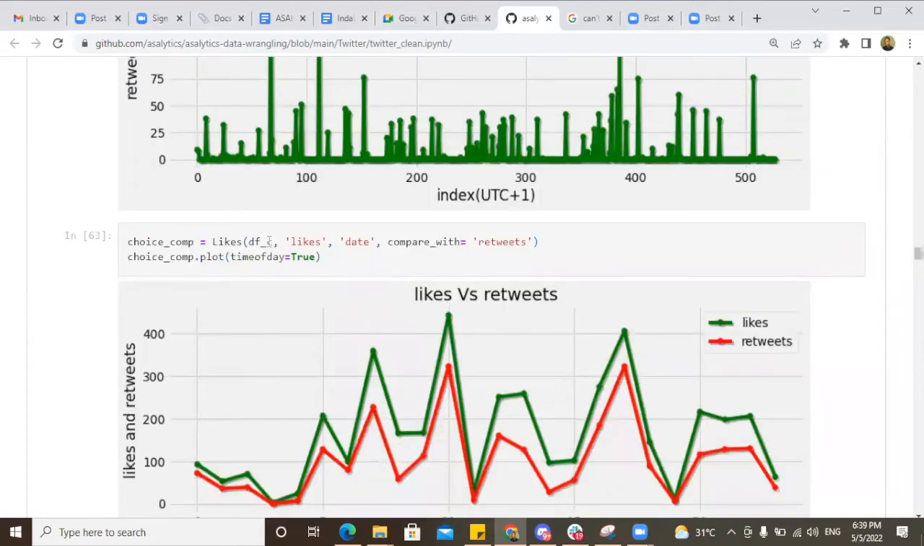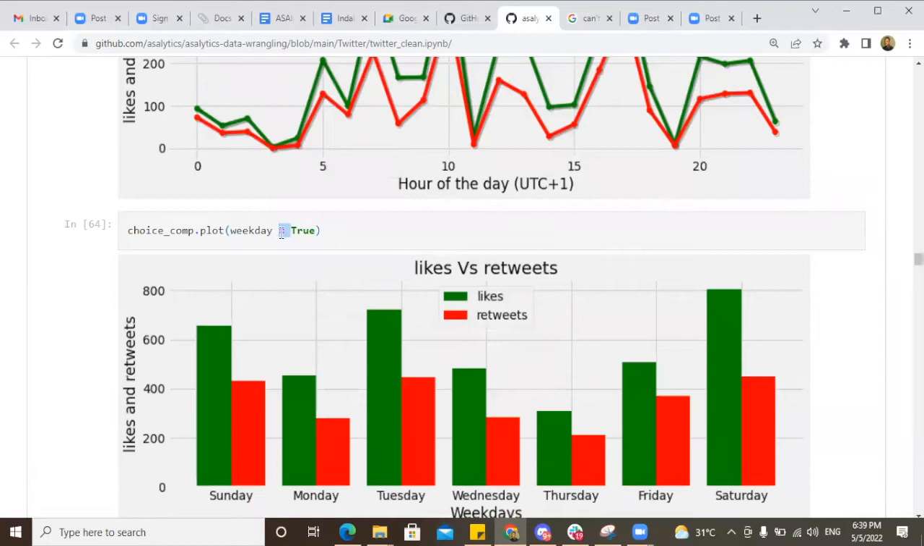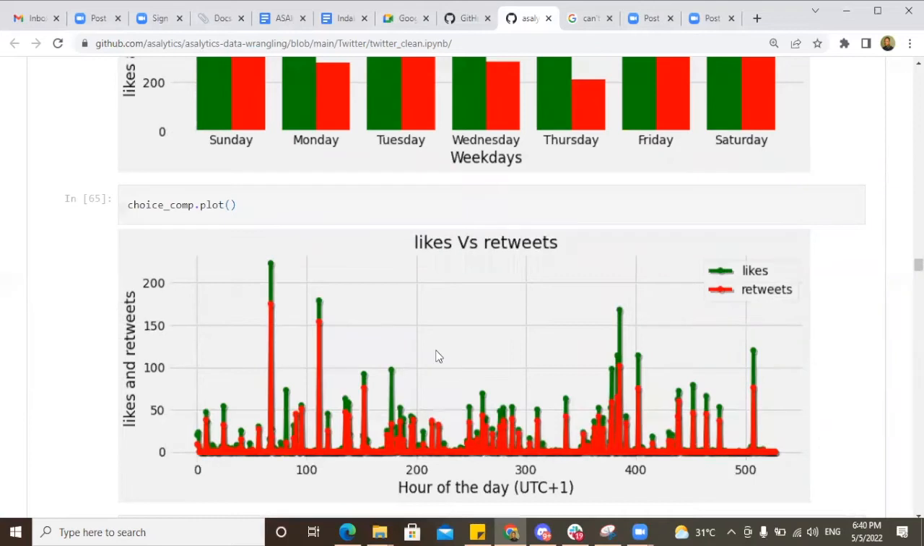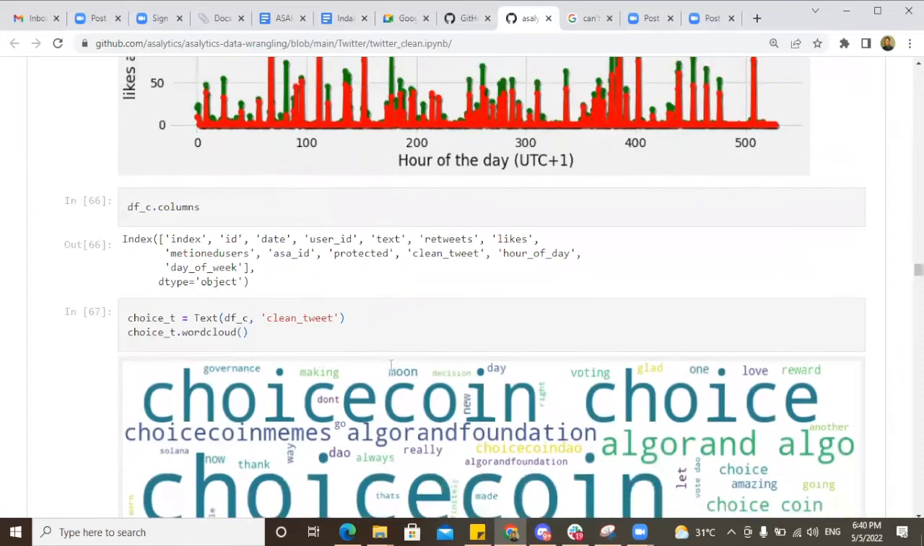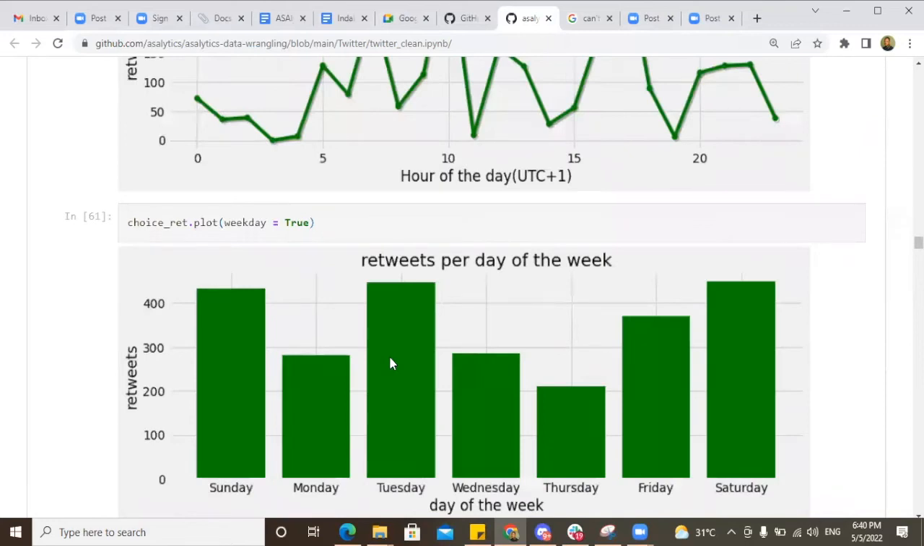Now if I want to compare, I have my entity one to be likes, my date column to be this, and compare with retweets. So if I'm passing this and I say time of the day is true, it's the same function that we got in time of the day with a single entity, but now we get to compare two entities and see whether they follow the same pattern or not. The same for weekday: see it for two entities and how they relate to each other. The same thing for cases where you are not interested in categorizing by any of those time variables.